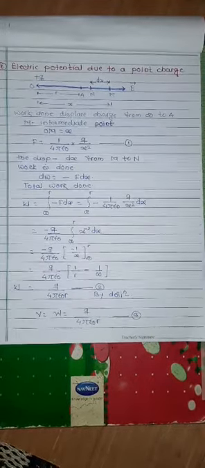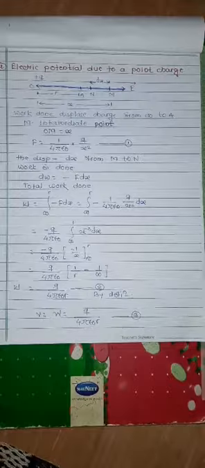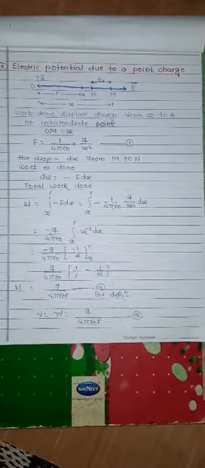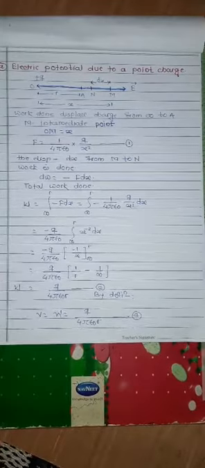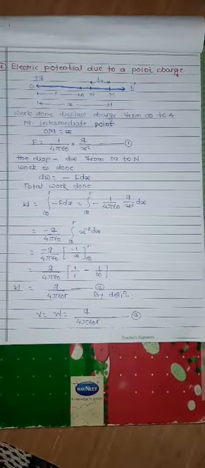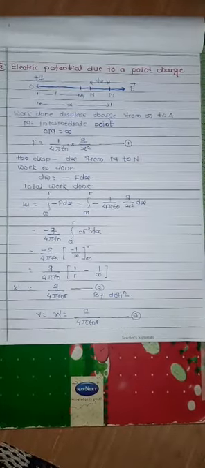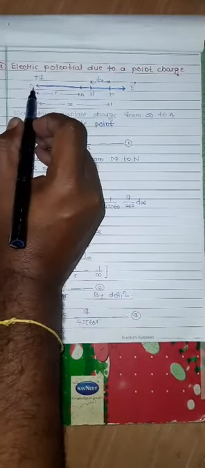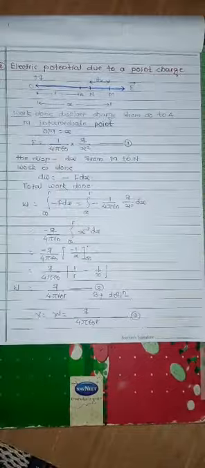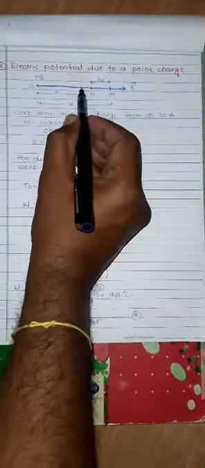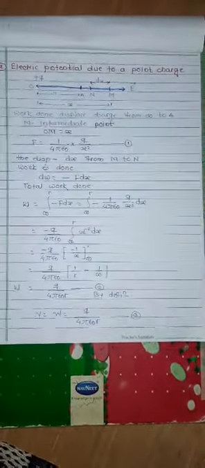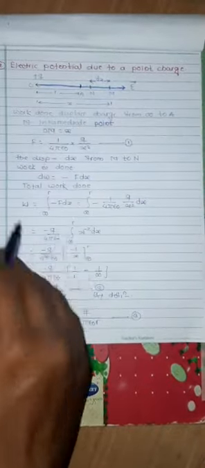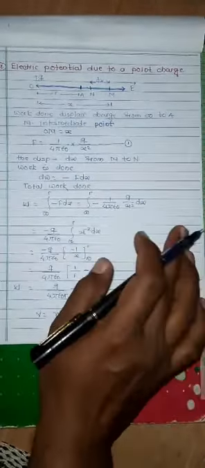Electric potential due to a point charge. Here we derive the expression for the electrostatic potential due to a point charge. Suppose a plus q charge is located at the point O, and there is a point A. A is at a distance r from O.